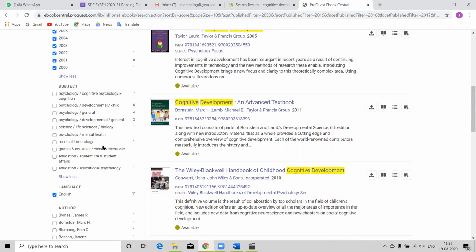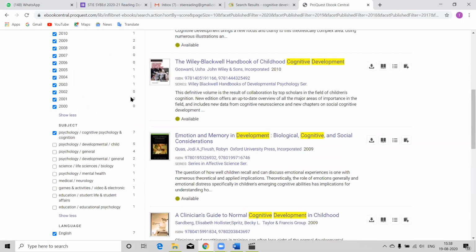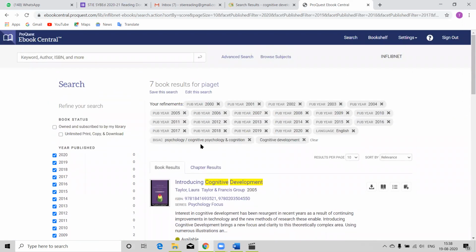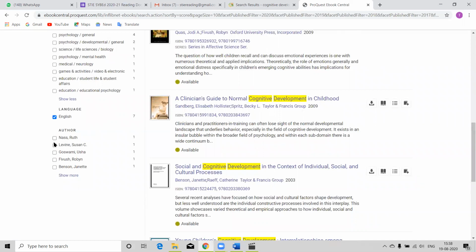You can click whichever you want. Suppose I want to read this theory regarding cognitive psychology and cognition, then I will click only on that to restrict my search, and only those 7 books will be open in front of me. Okay, then you can limit again by author also.